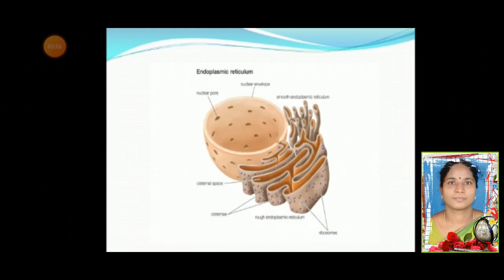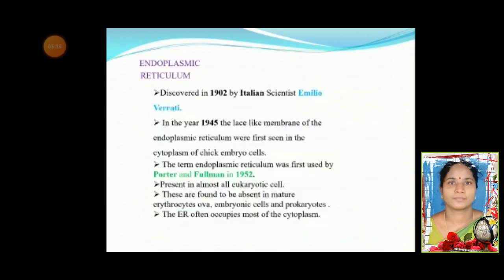This is the image of the endoplasmic reticulum. You can observe the two types of endoplasmic reticulum, smooth and rough, with the nuclear pores, the nuclear envelope, and the central space and the cisternae. Endoplasmic reticulum was discovered by an Italian scientist, Emilio Verratti, in the year 1945. It appeared like a sac-like membrane observed in the cytoplasm of chick embryo cells. It was coined by Porter and Fullman in the year 1952.